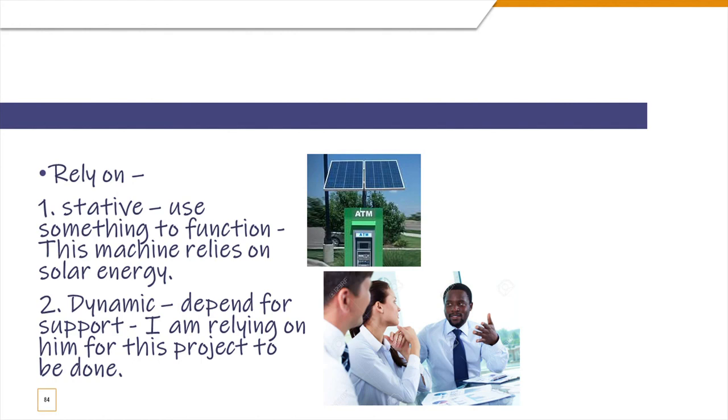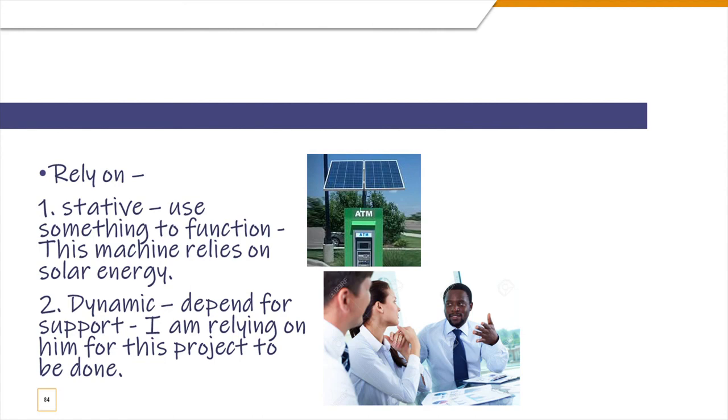So here in this example, I'm relying on him for this project to be done. So you are depending on him, or you're completely dependent on that person for that project to be done. Okay, so I'm relying, because it's a dynamic meaning, you can go on and use the continuous tense.